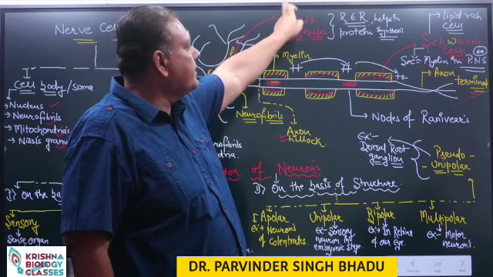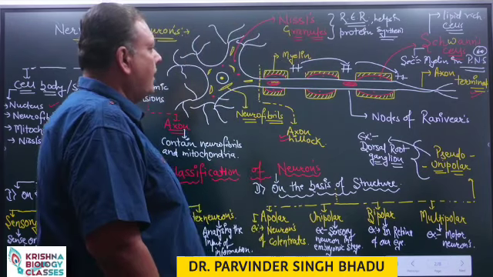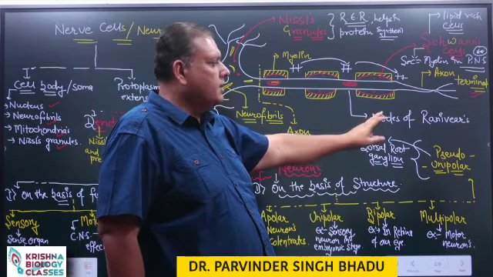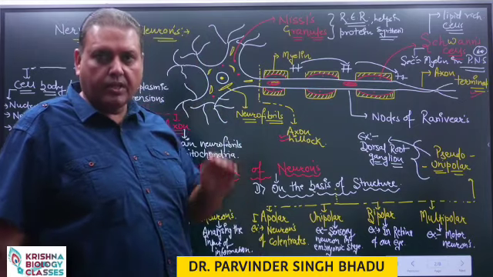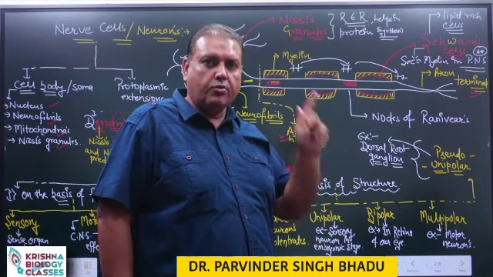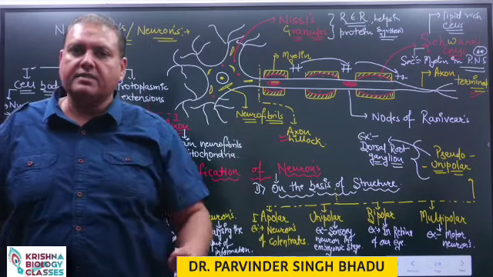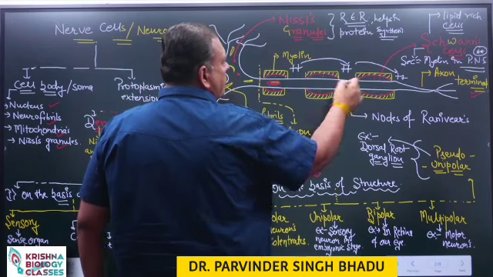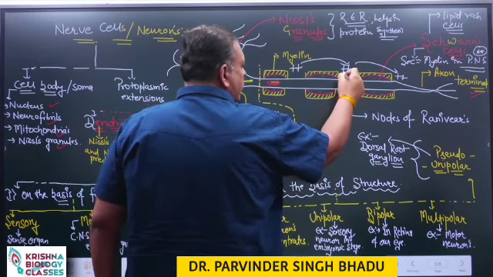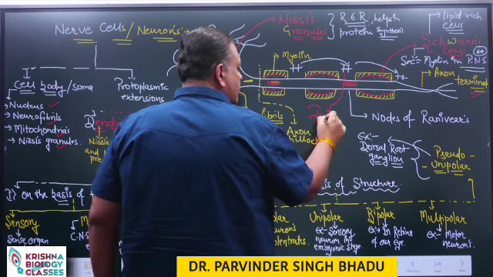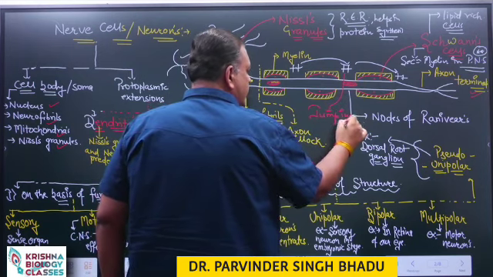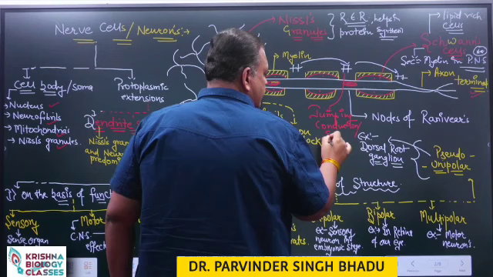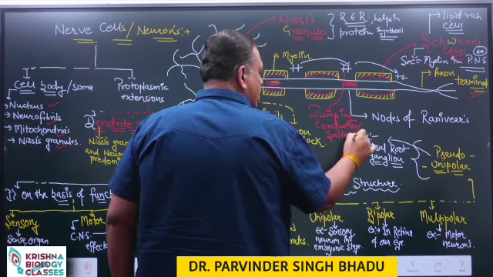You also need to remember the functions of the Nissl granules. Now, at a few places this myelin sheath is absent and these regions are known as nodes of Ranvier. The conduction of impulse is faster in myelinated neurons because the charge gets jumped from one node of Ranvier to another node of Ranvier, and this jumping conduction is known as saltatory conduction.